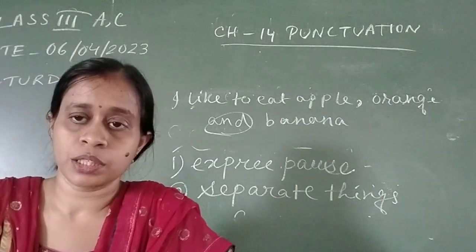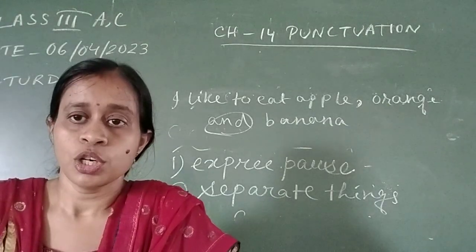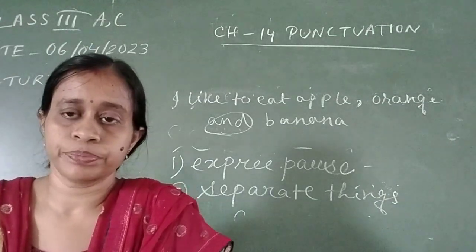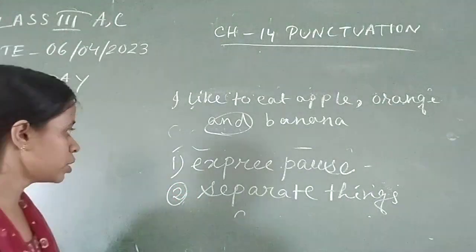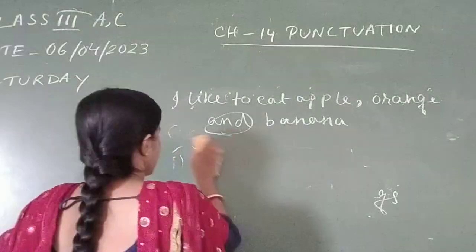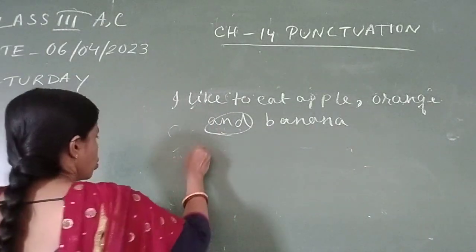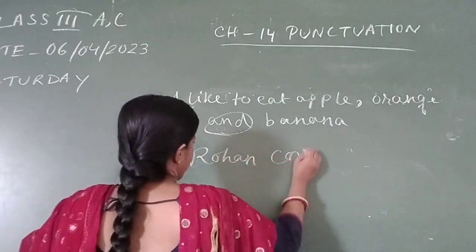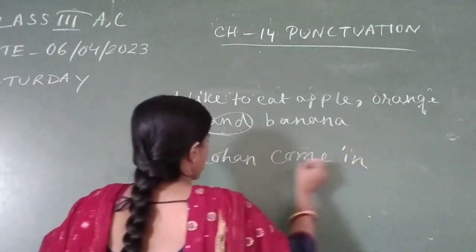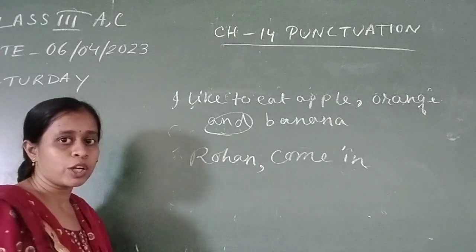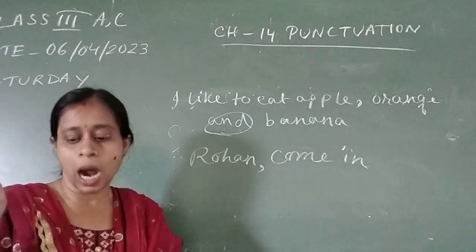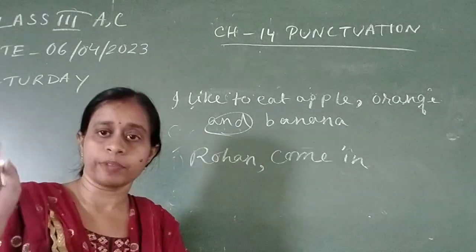after the name of the person. Rohan, please come in. So after the word Rohan we should use comma. Rohan, come in. After Rohan I am giving comma because I am addressing Rohan. While we are addressing somebody, after the name of the person we should give a comma.